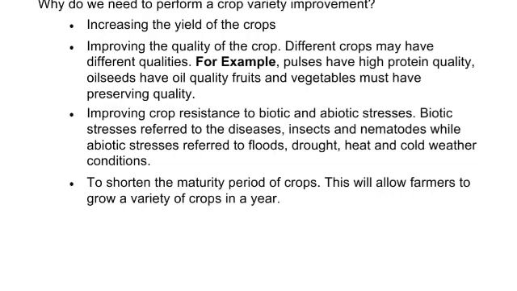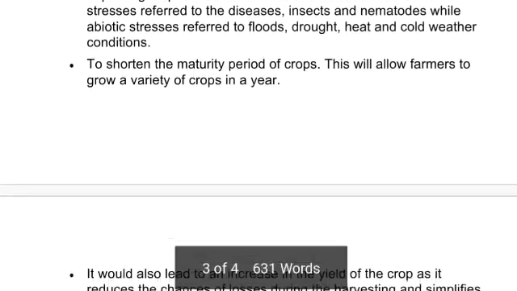Biotic condition in the sense it can fight through the animals, bacteria, as we talked about nematodes. These are all small microorganisms and bacteria. From that also the crops can resist, and from abiotic, meaning from the floods, that also we can make it safe. So crop improvement can be done in such a way that it can resist both the conditions.